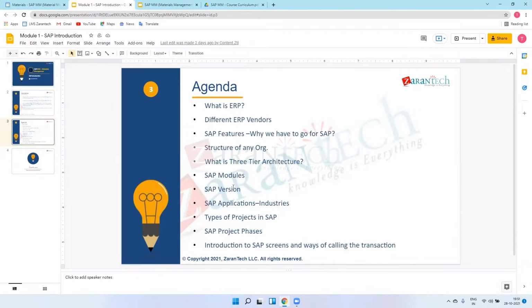After this, we can go to the SAP versions. SAP started their first version in 1972, and the first SAP version was called the SAP Urban system. I'll explain about this in the next few minutes.